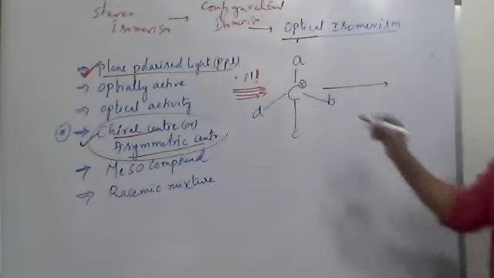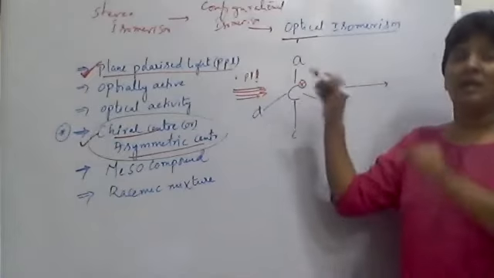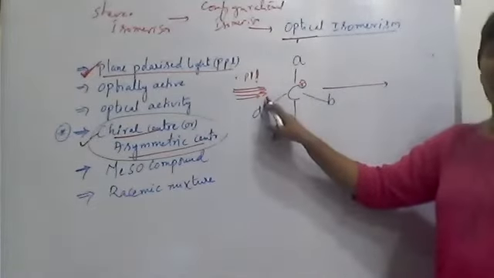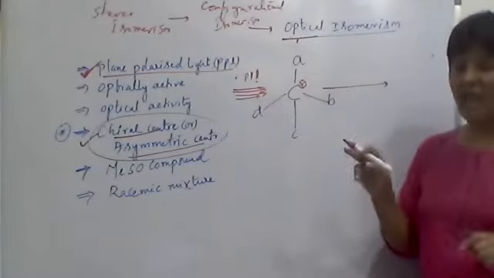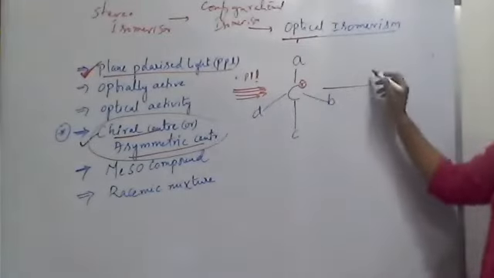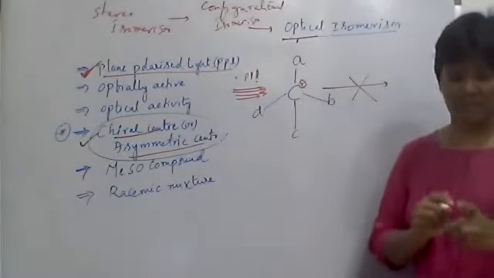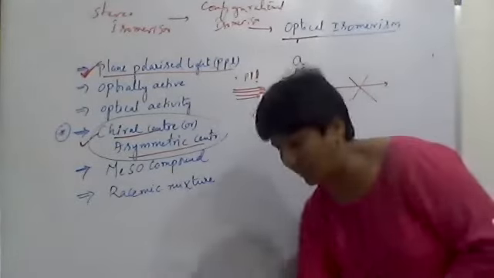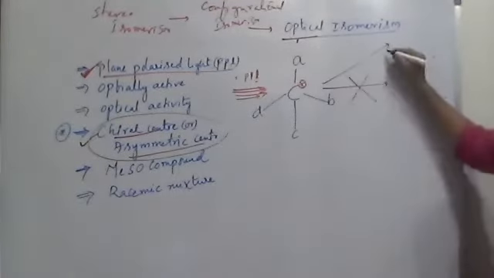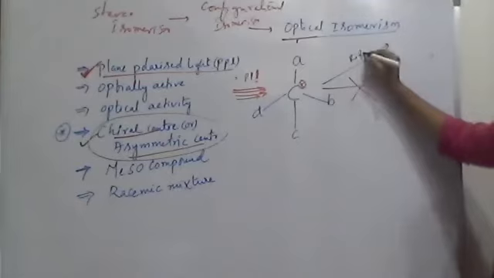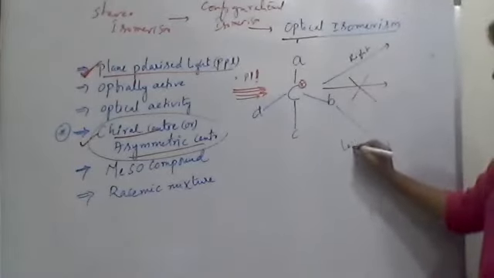But once this chiral compound, or any compound containing a chiral carbon, comes in the path of plane polarized light, the light will not move in a straight line. It will be disturbed from its path. The light will move towards the right side, or maybe towards the left side.